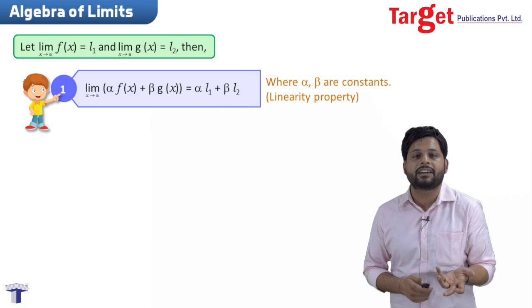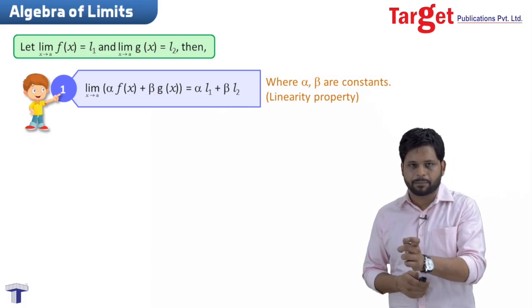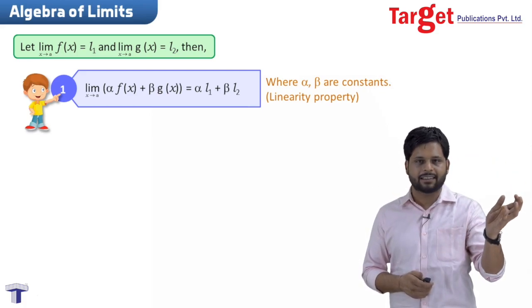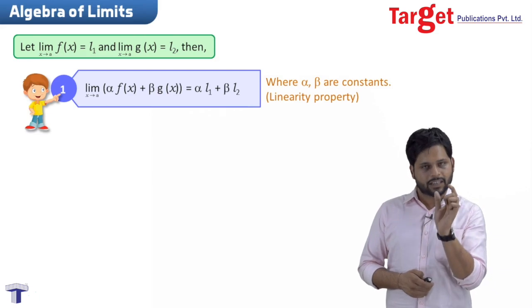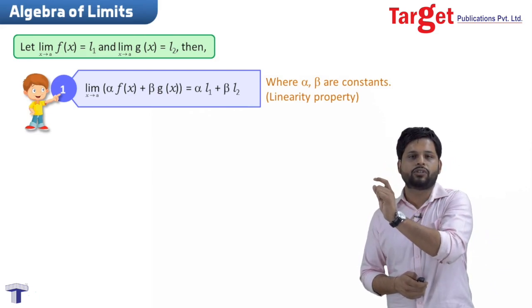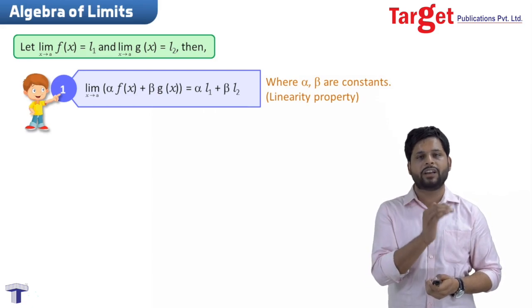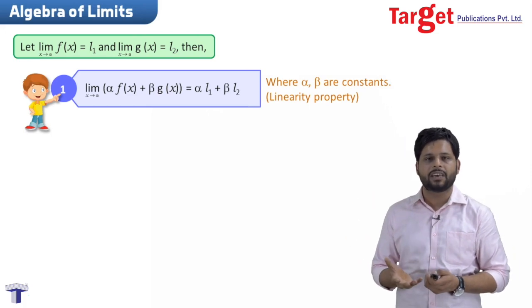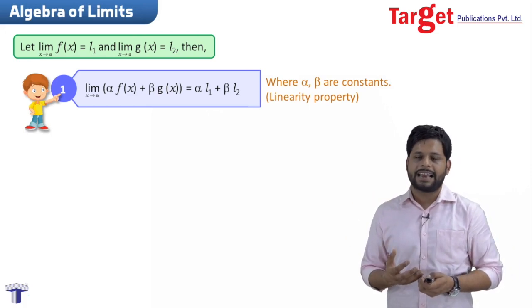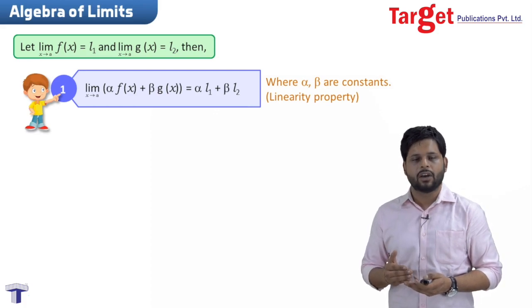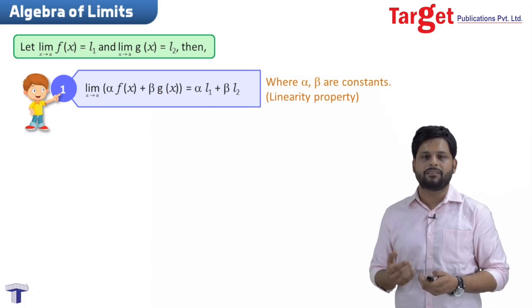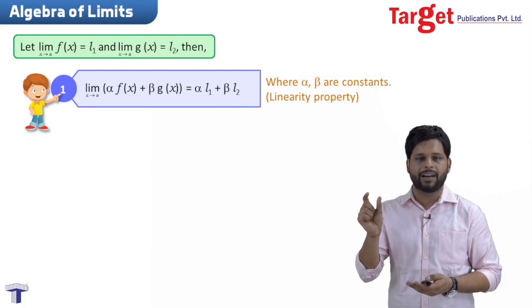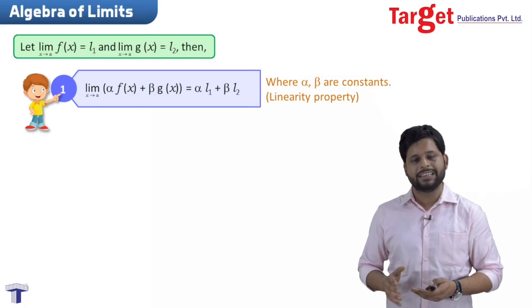Basically, what are we approaching? We are making x approach some number. Now a constant has no x in it, so we can bring that constant outside. Then the only thing we are left with is x, and the function will also contain x. So we substitute that value of x in the function, and our answer here, as we have already assumed, is equivalent to L1, and the same thing goes for the g of x function. So the basic answer whenever we are taking the addition part is that we take the limit on two separate functions and solve it totally separately.